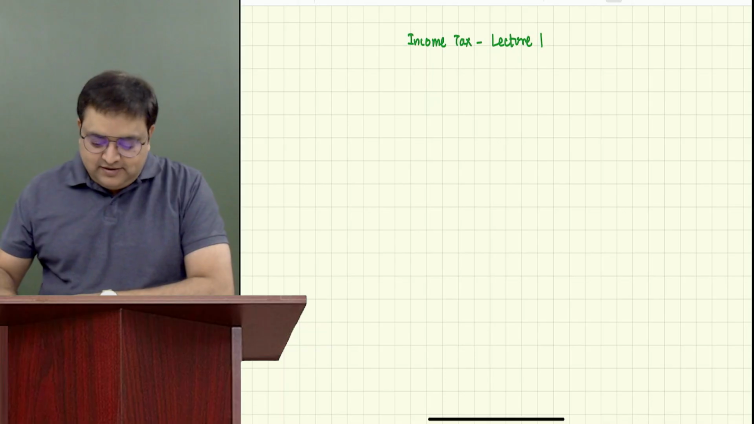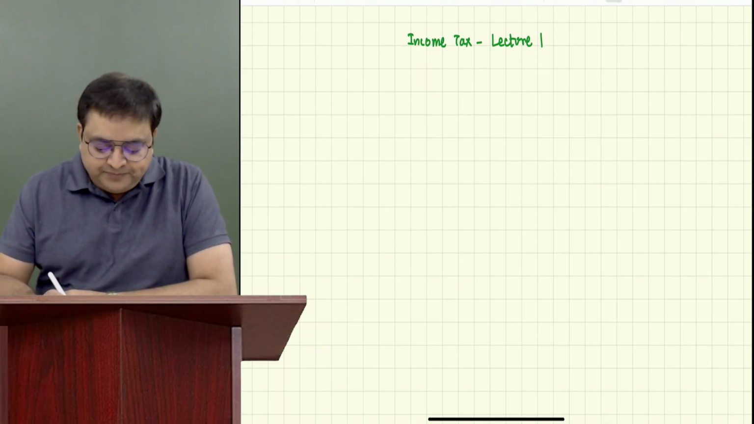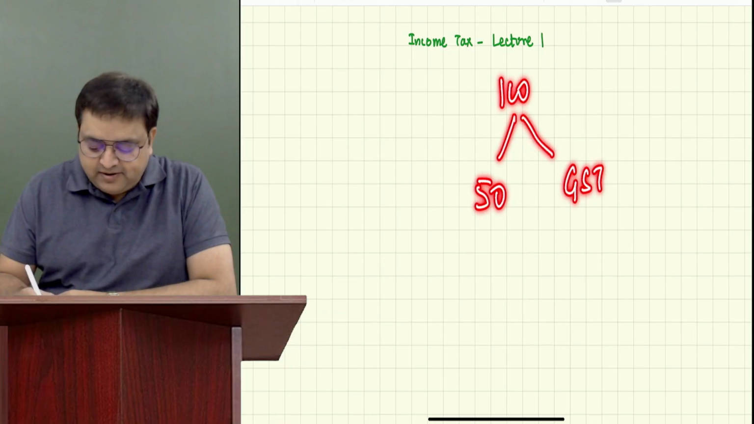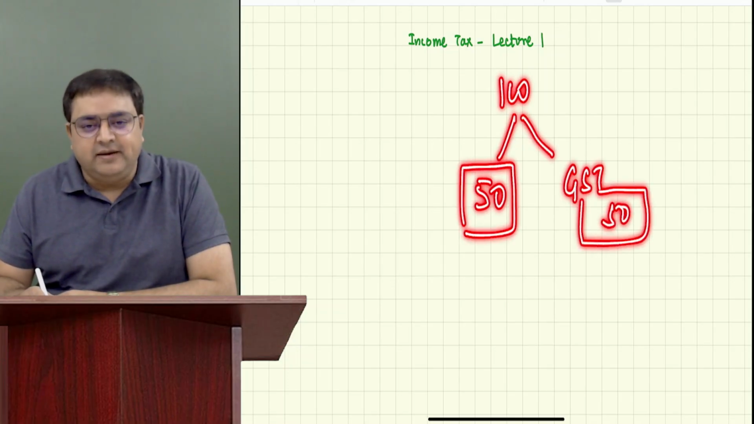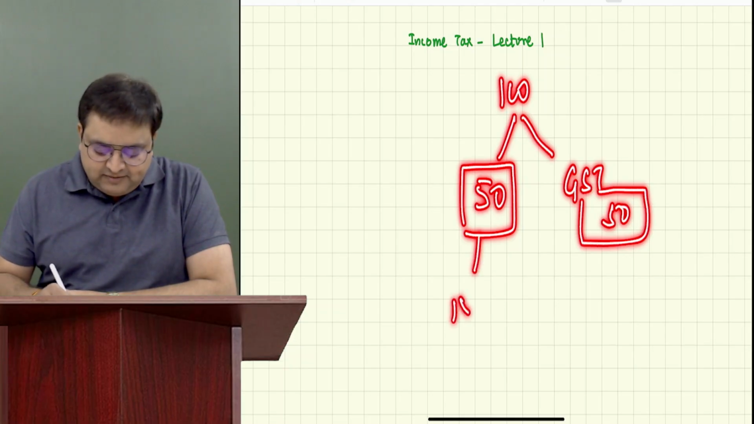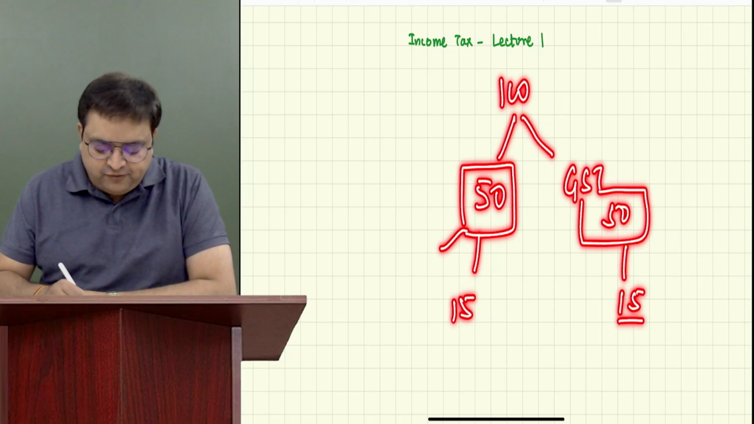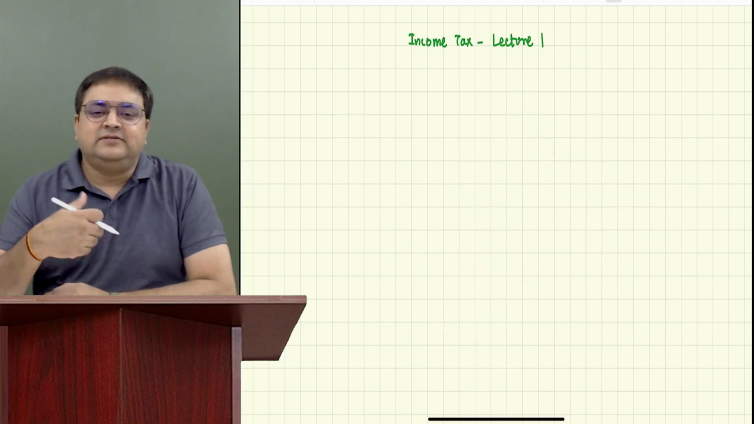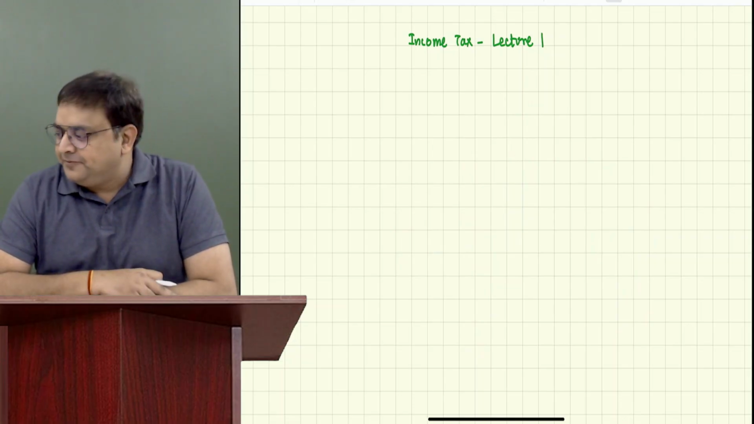We all know that this taxation paper is of 100 marks. Out of these 100 marks, income tax is for 50 and GST is for 50 marks. In these 50 marks, we have 30% MCQs. So 15 marks MCQs would be from here, 15 marks MCQs would be from here, and 35 would be descriptive. But these MCQs are not like that, it's just one word. Although it's one word, it needs conceptual clarity.